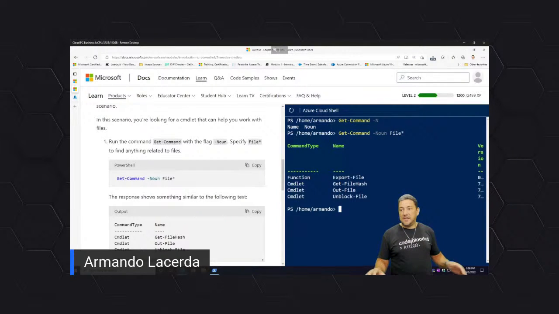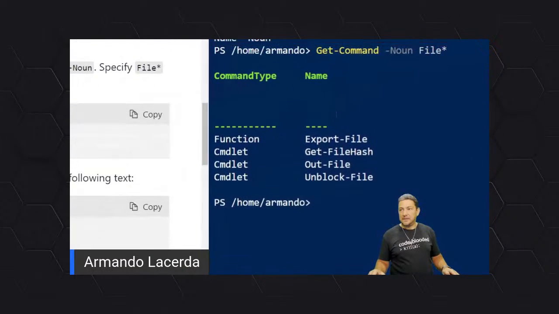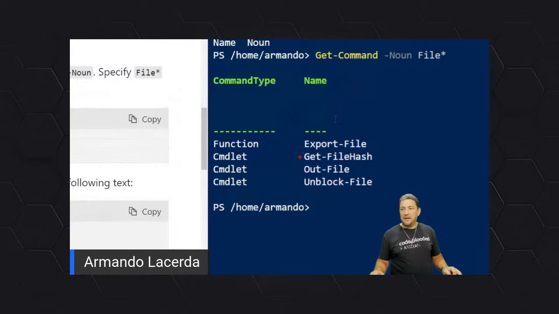As you can see here, there are actually 3 commandlets and a function in this environment. And as we have learned, the first part before the dash is a verb. The second part after the dash is my noun.